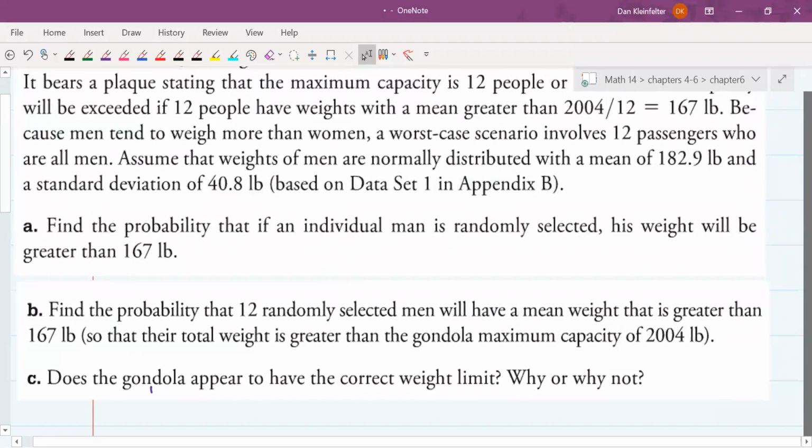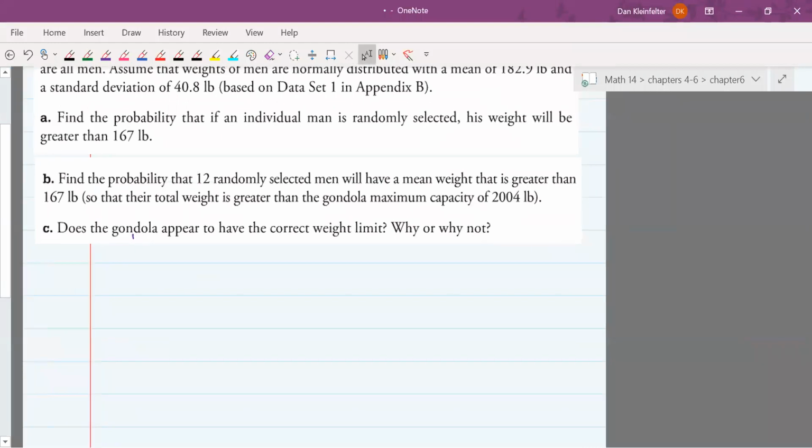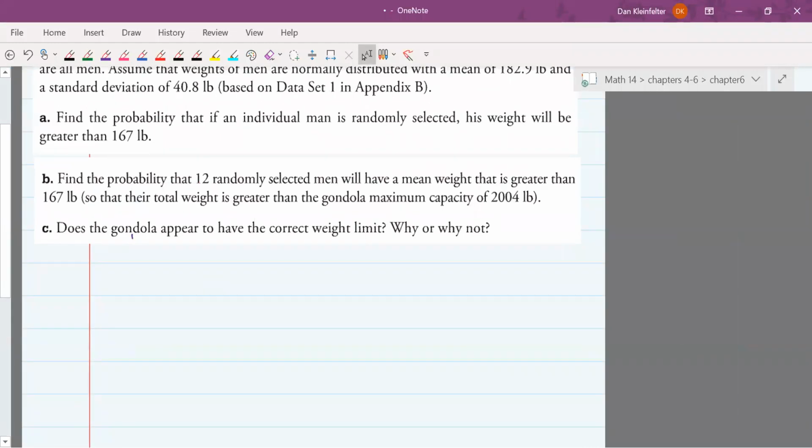In part A, it says find the probability that if an individual, so this is about one, if an individual man is selected, his weight will be greater than 167 pounds. So again, as always, I would start with a little sketch. Let's do that down here.